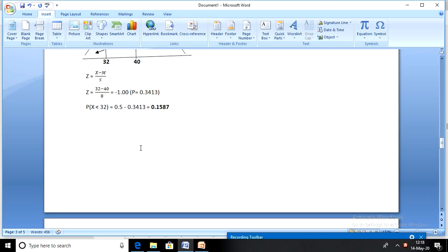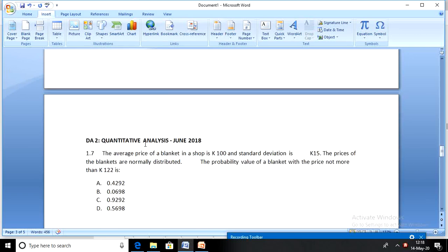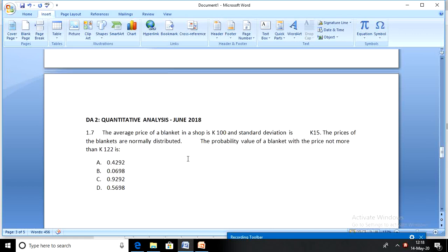The next question came in the quantitative analysis paper for June 2018, DA2. Question 1.7. The average price of a blanket in a shop is 100 and the standard deviation is 15 kwacha. The prices of blankets are normally distributed. Again, here we go, normally distributed.